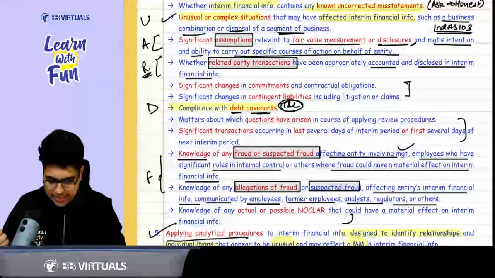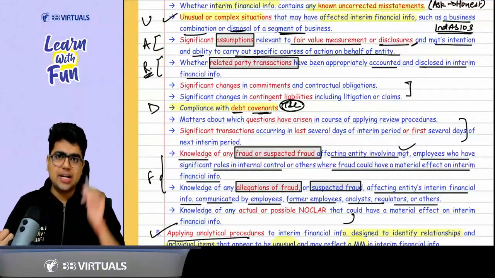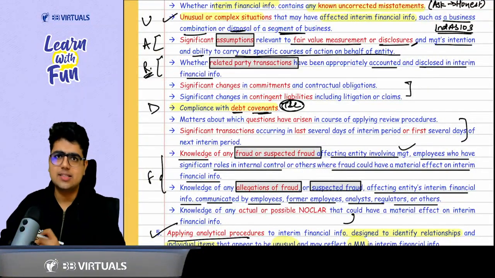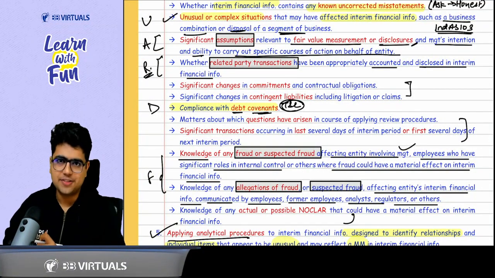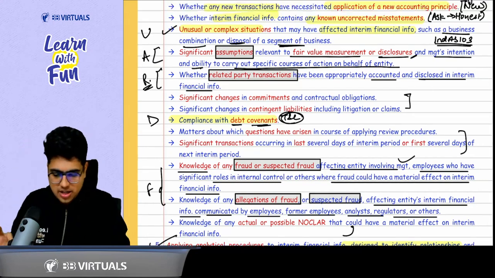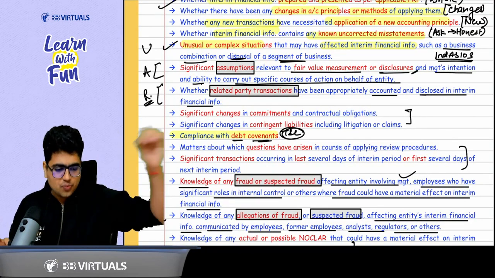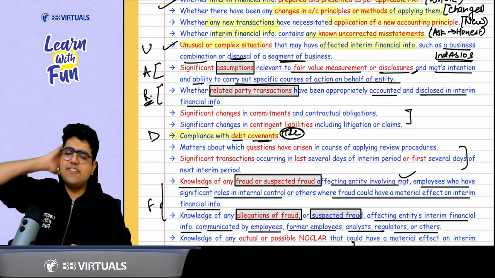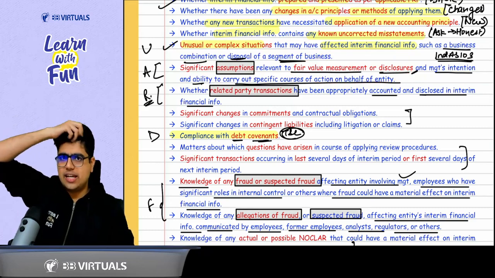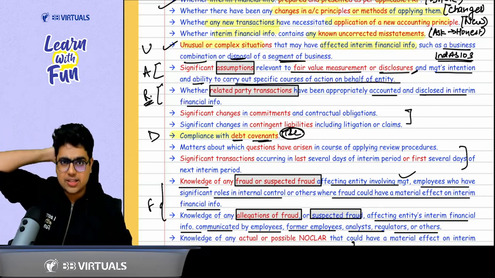R for related party. R for related party, that is, whether the related party transactions are accounted and disclosed as per the FRF. A for accounting estimates. Here the word is assumptions. Whatever significant assumptions are there regarding the fair value measurement or the disclosure. Fair value measurements or disclosures, they should be properly considered in the financial statement.